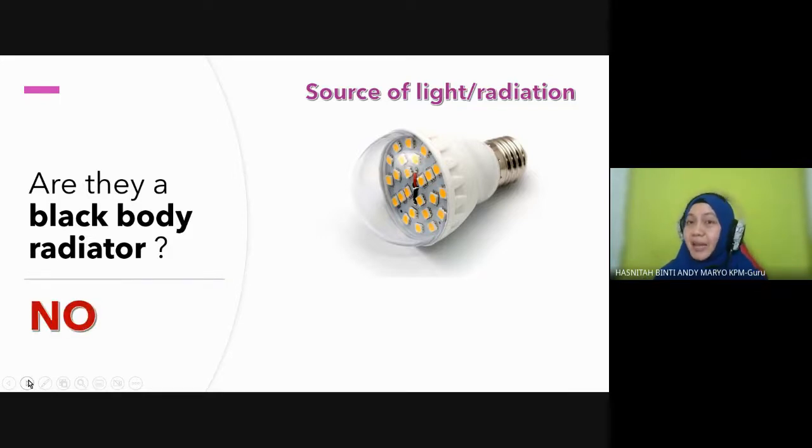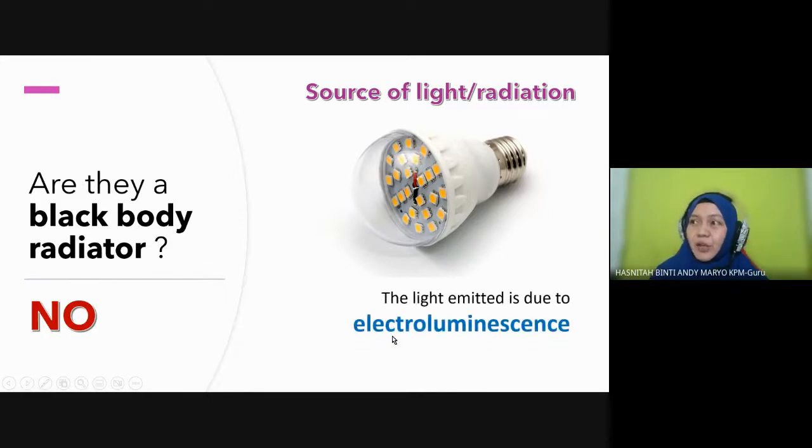Why? It emits light, but the light emitted is due to the electroluminescent effect. Apa itu electroluminescent? Dalam itu ada LED. This LED is a light emitting diode. It applies a semiconductor and transistor, so it doesn't work based on temperature changes. Okay, it works based on the semiconductor and transistor circuit inside. So it is not a black body radiator.